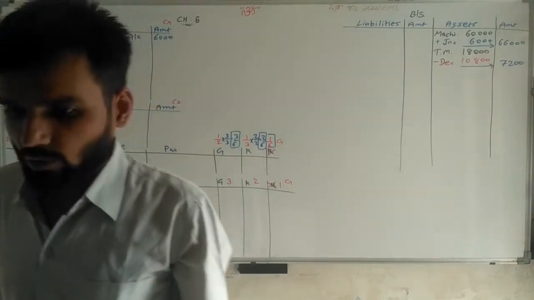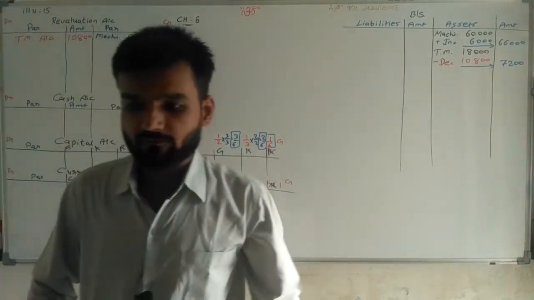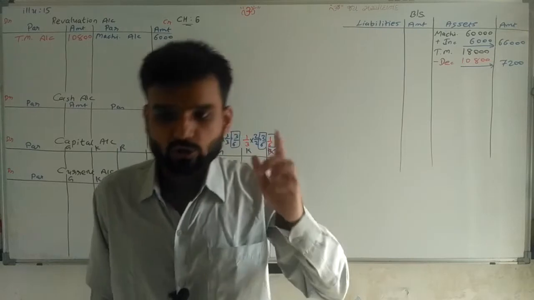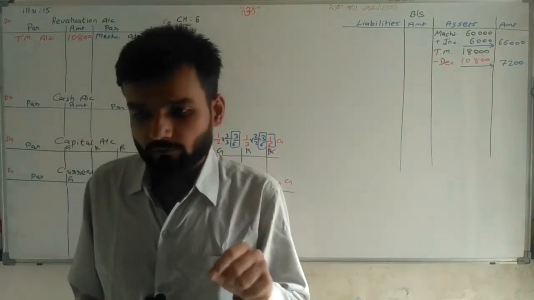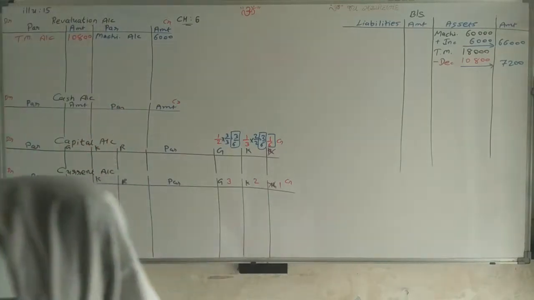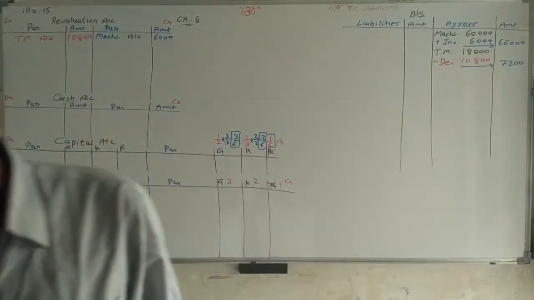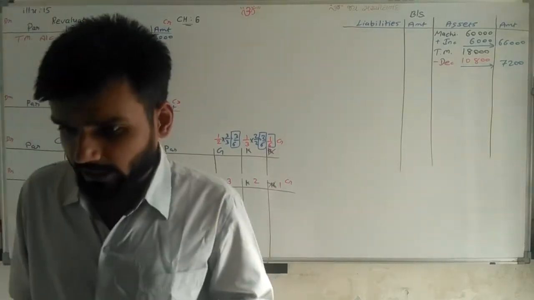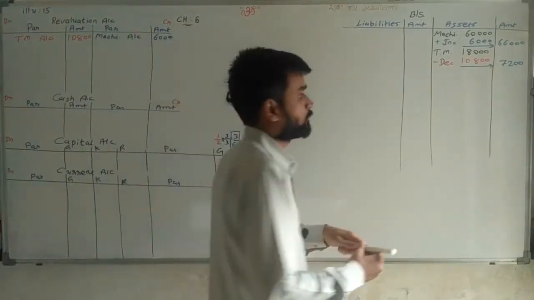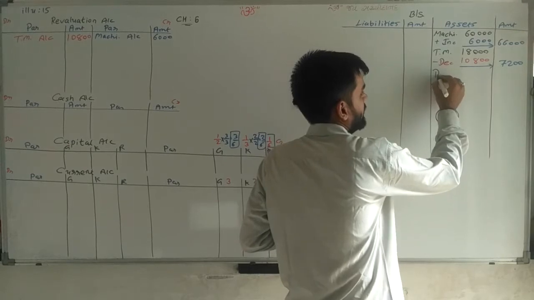Bad debt reserve on debtors is to be kept at 15%. So bad debt reserve we have to keep at 15%. What are the debtors given actually? Debtors are given as 26,000. So first of all I am writing debtors.